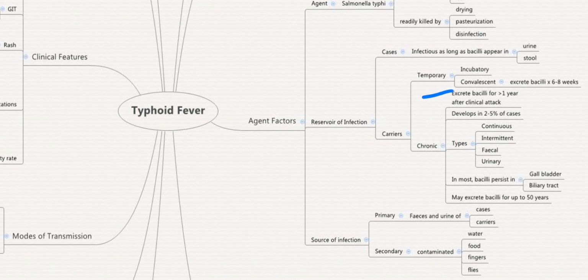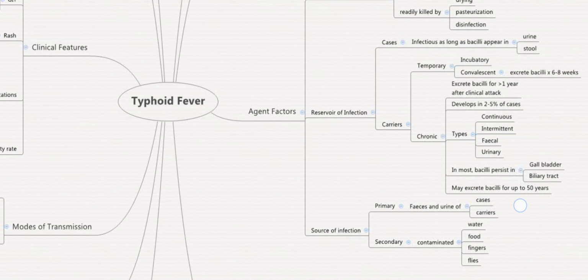The carriers can be temporary carriers or chronic carriers. Temporary carriers are incubatory. They are carriers in the incubatory period or in the convalescent period, which means up to 6 to 8 weeks. They excrete the bacilli. Chronic carriers are excreting the bacilli for greater than 1 year after the clinical attack. The chronic carrier state develops in about 2 to 5% of the cases, and the types are continuous, intermittent, fecal and urinary carriers. In most cases, bacilli will persist in the gallbladder and the biliary tract, and they may excrete the bacilli for up to 50 years.